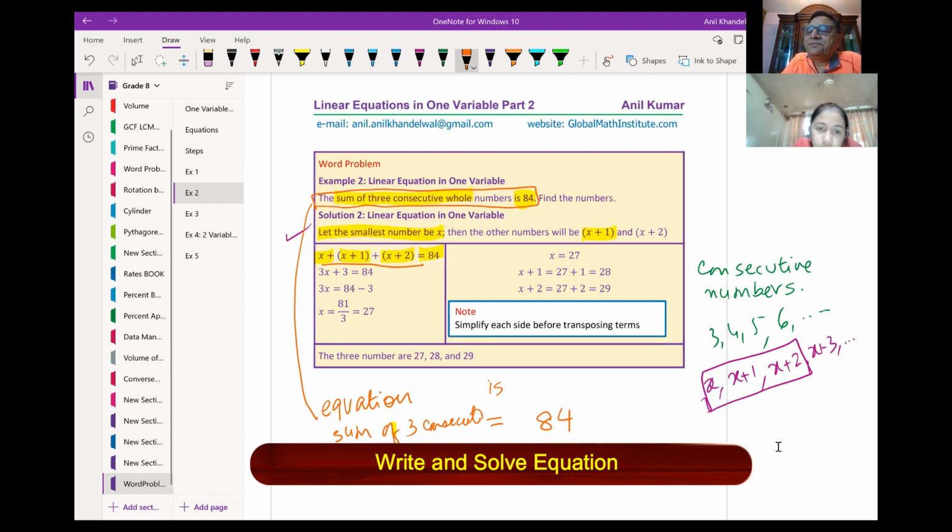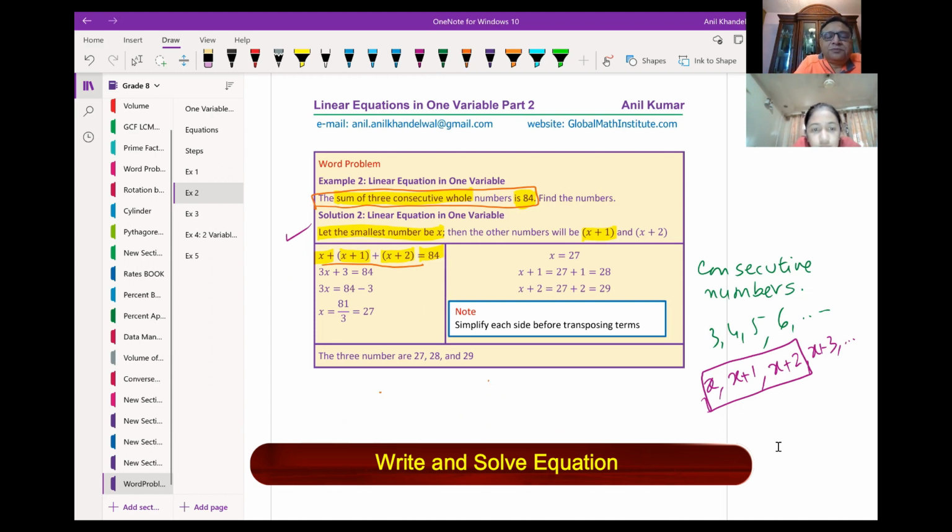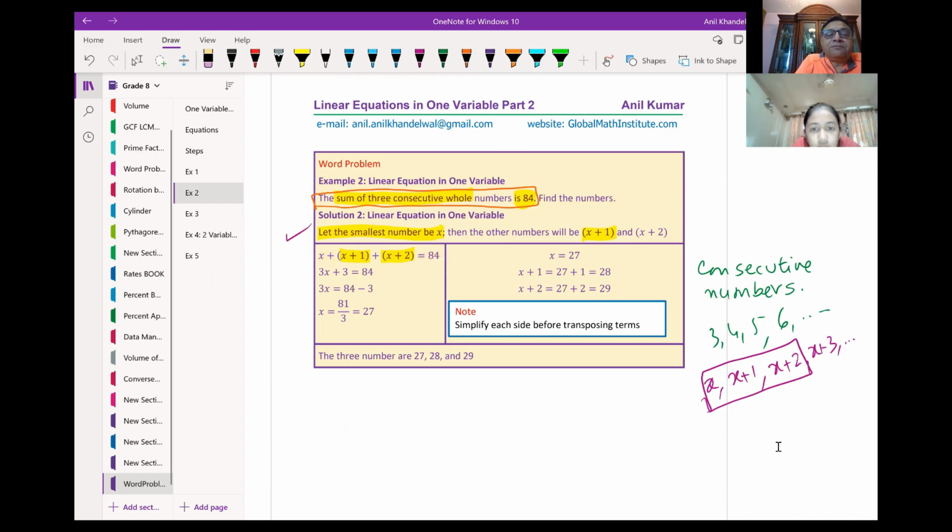Now is it clear to you? Yes. So we have an equation now. Let me erase this. I need some space now. Next step. How will you solve the equation? We have this left portion, which is an expression, right? Yes. So first thing, simplify the expression. When you simplify, you can combine the x's, correct?